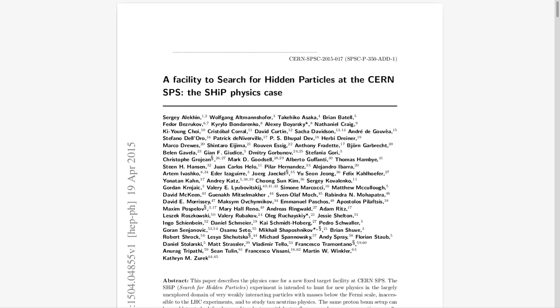The connection lies in a mind-blowing concept called the seesaw mechanism, which suggests that the extremely small mass of neutrinos could actually be a clue to the existence of much heavier particles, the HNLs. The seesaw mechanism. Okay, you're going to have to break that down for me. How can the lightness of neutrinos be a hint that something much heavier exists? I know, it sounds counterintuitive, right? So it's like this. Imagine a seesaw, right? One side goes up, the other side goes down.